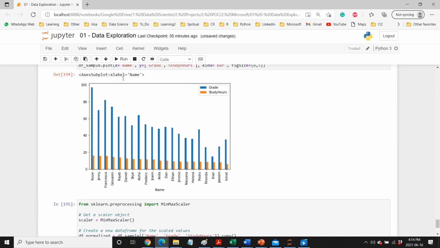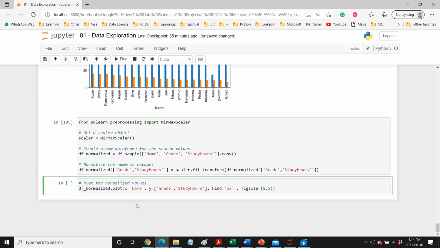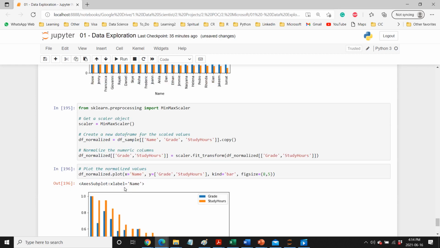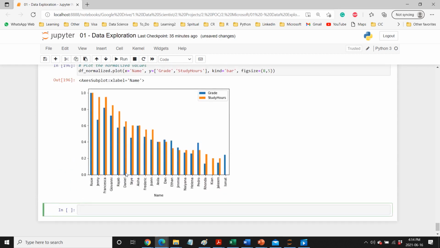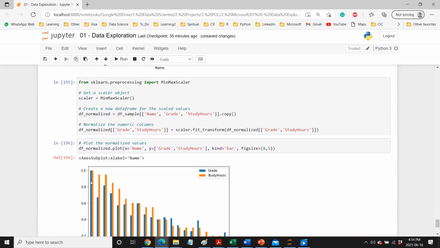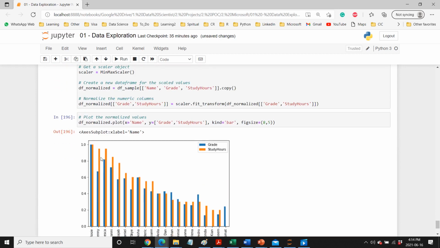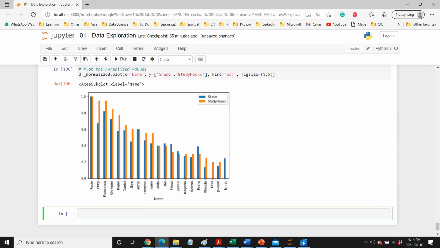And now we are doing the same plot which we did here, and this time it should be nearly the same, which we can see from here. Okay, now there's a relative difference, but not a big difference. In this case they are the same, but there are differences as well, because that's the relative difference between study hours and grade. Now they are on the same scale, so that's good.